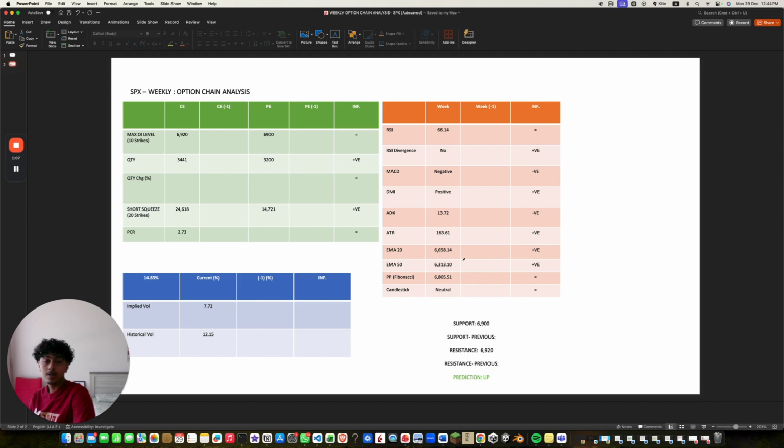ATR is at 163.61, which is positive. Both EMAs are positive. The pivot point is 6,805.51, and the candlestick is neutral.